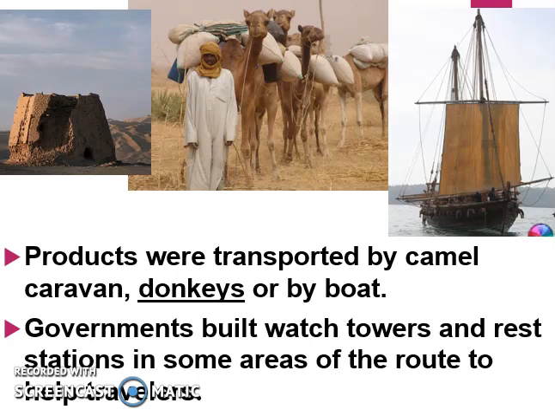Governments built watchtowers and rest stations in some areas of the route to help travelers, so that travelers would be safe while they traveled along the road. This was the government's way of encouraging trade. Trade is really what helps different civilizations flourish, do really well. And so the governments of the different civilizations are really going to help this trade route extend and be fully established.